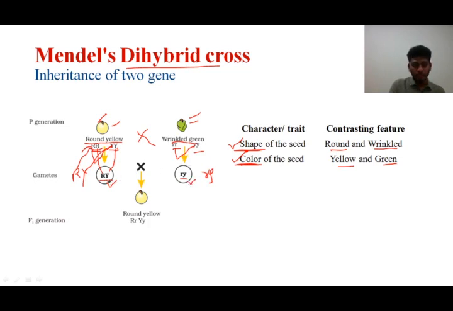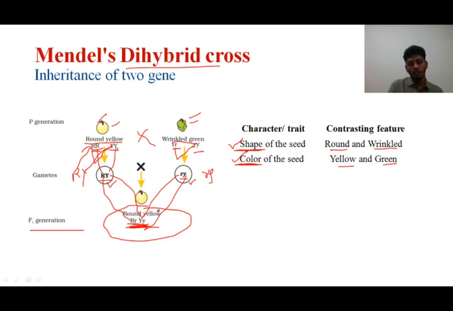When these gametes fuse, look at this, capital R is what we have got here and small r we have got here. In the same way, capital Y we have got here and the small y we have got here. So this became capital R, small r, capital Y and small y. This individual will be round yellow in nature. Why is it round and yellow? Because the capital R here is dominant, it gives round shape, and capital Y here is again dominant, it gives yellow color. Since this is the case, we get round and yellow seeded plants in the F1 generation. In the F1 generation, all the individuals will be round and yellow.